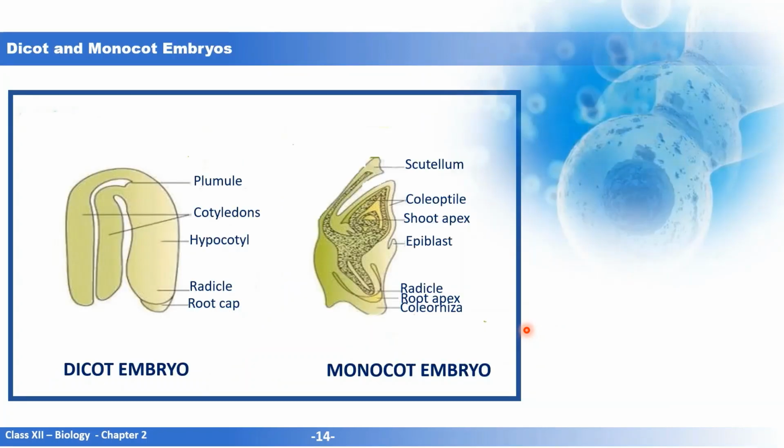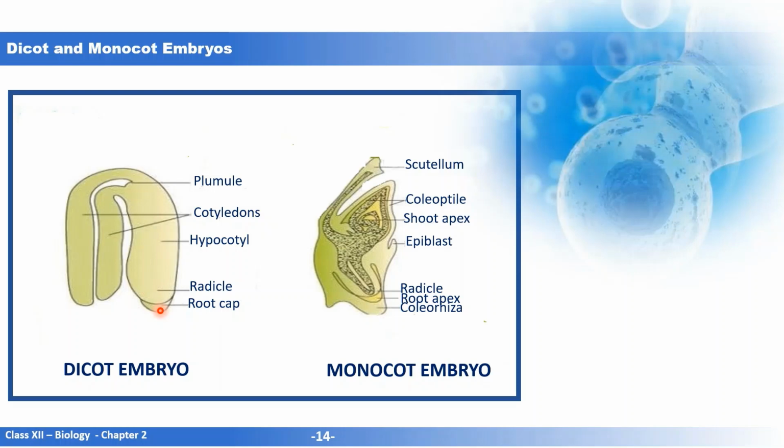Let's have a look at the dicot embryo and monocot embryo. In the dicot embryo, as the name indicates, there are two cotyledons. So the two main parts of an embryo are the embryonal axis and the cotyledons. These are the two cotyledons. The part above the attachment of the cotyledons is known as the epicotyl, and it ends in the plumule. The part of the embryonal axis below the attachment of the cotyledons is known as the hypocotyl, and it ends in the radicle, which has a root cap.